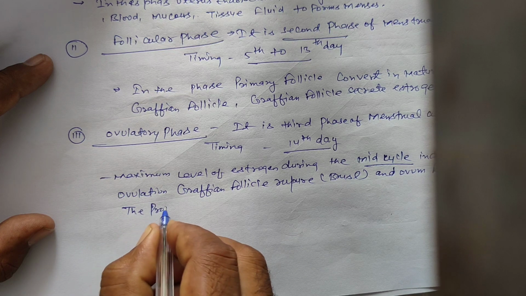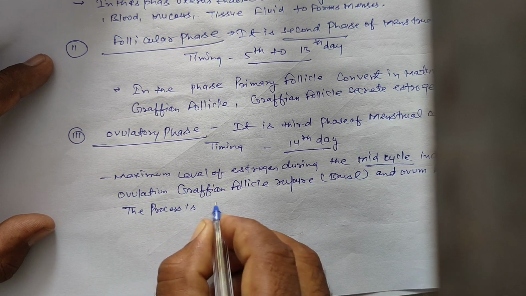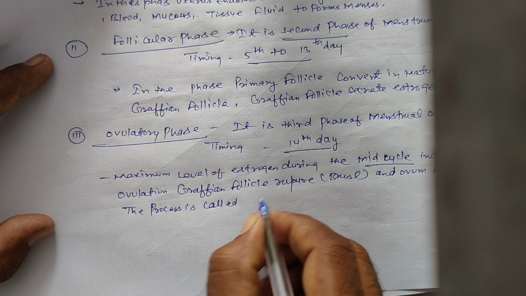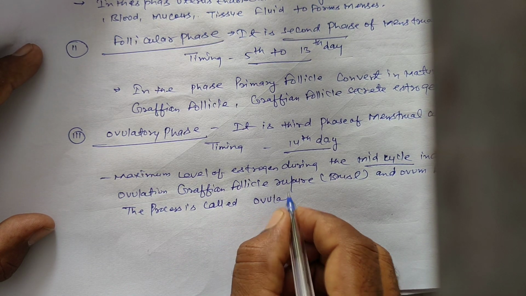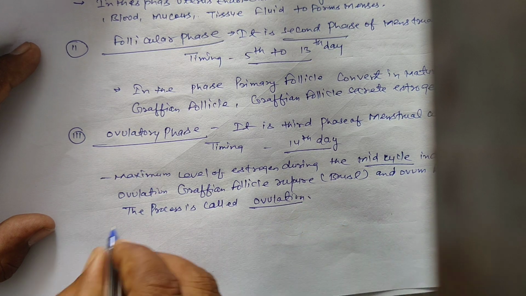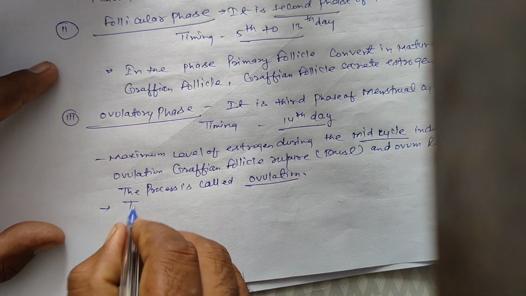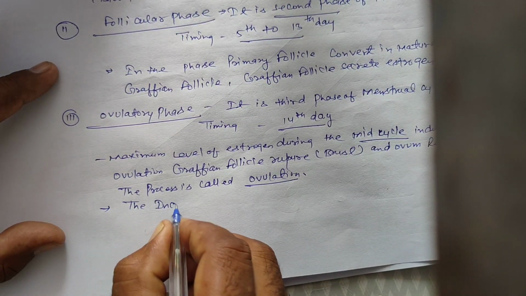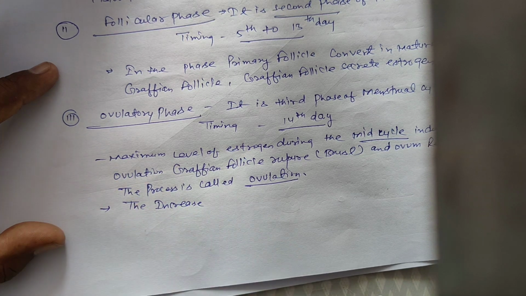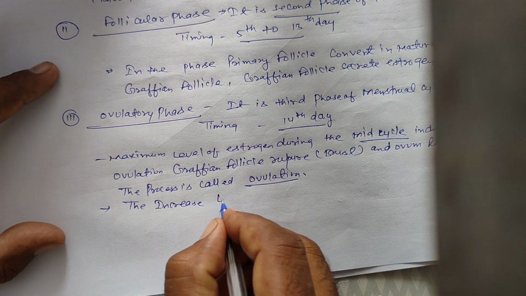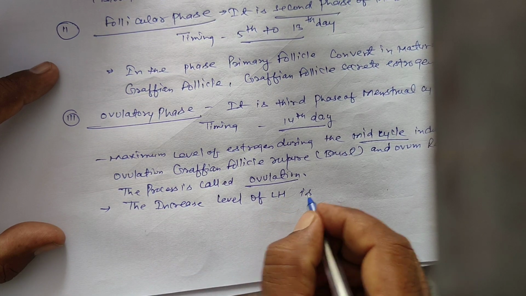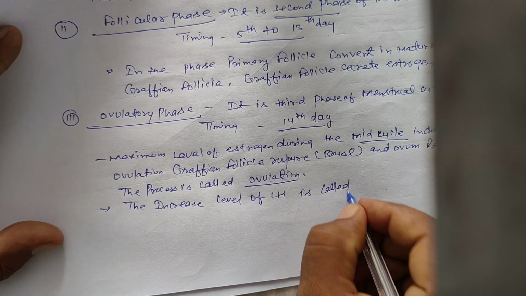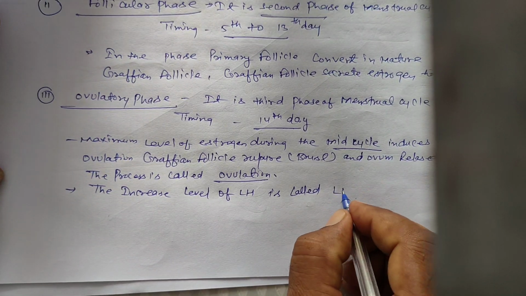The process is called ovulation. The increased level of LH is called the LH surge.